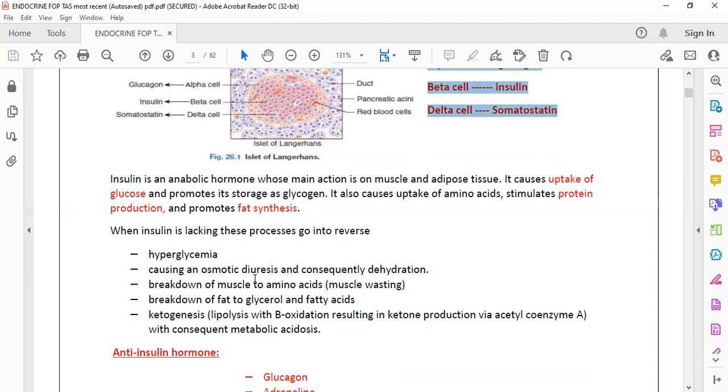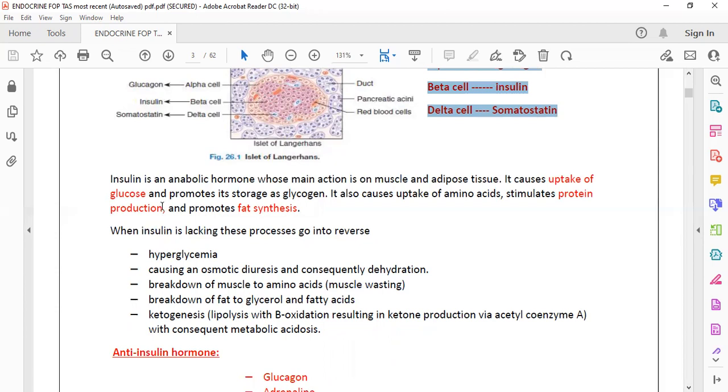Another thing is, as we said, insulin helps protein synthesis. So if there is no insulin, it causes breakdown of protein, so there would be muscle wasting.